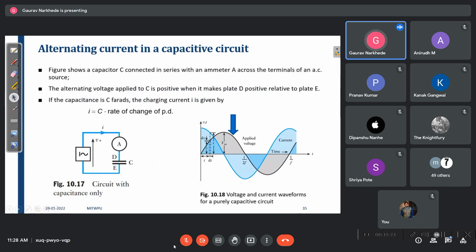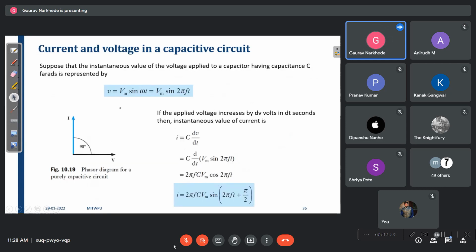Now comes the capacitance circuit. In the capacitance circuit, again we know there is a voltage Vm sin omega t, and the current in the capacitor is given by C dV by dt. If you take the derivative of sine, you can convert it into cos, and cos we can convert into sine by adding plus 90 degrees.